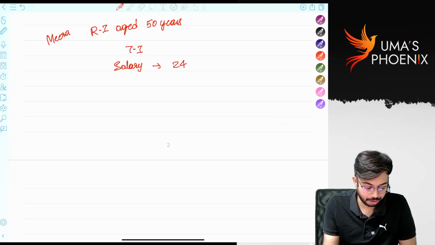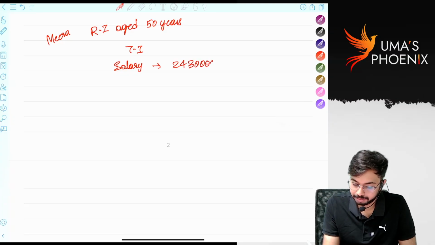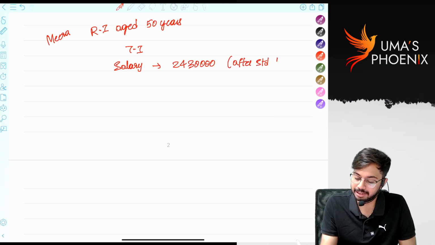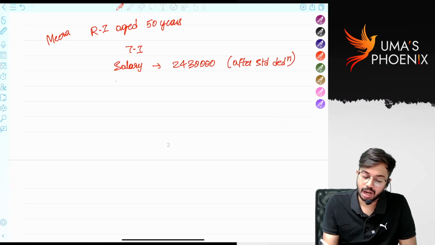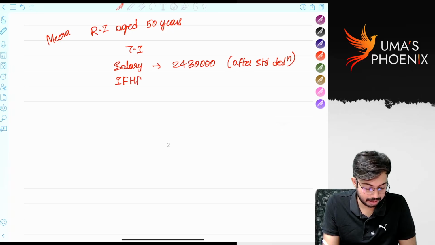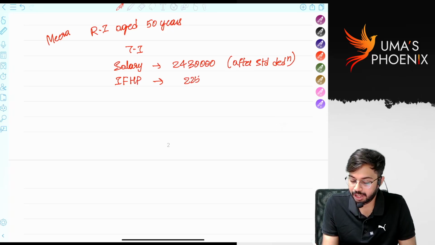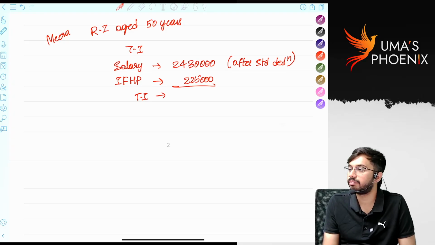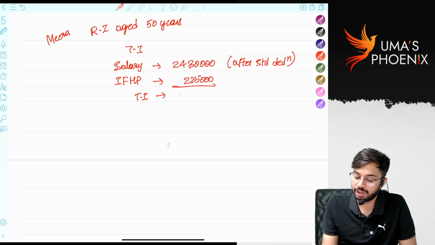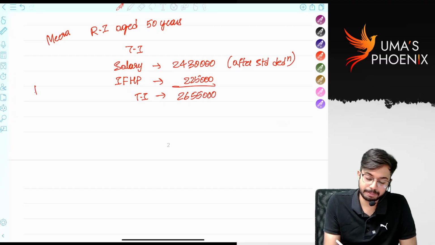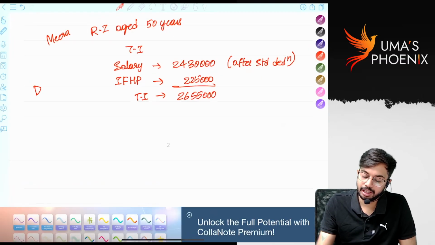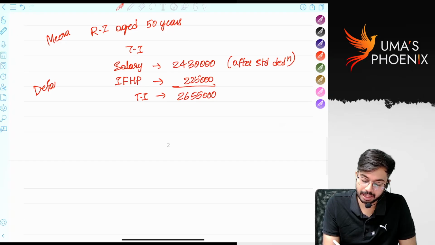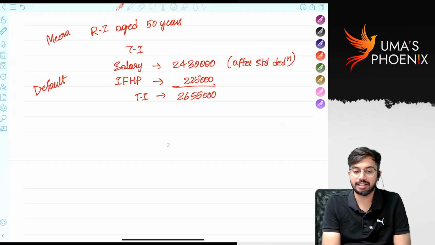Salary is 24 lakh 30,000. This is after standard deduction, income from salaries. And her income from house property is 2,25,000. Now, how much is her total income? 26 lakh 55,000. She is paying taxes under default tax rates.